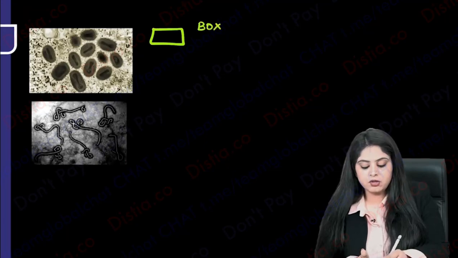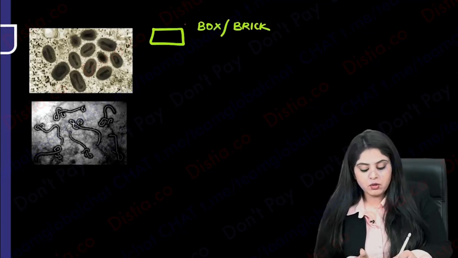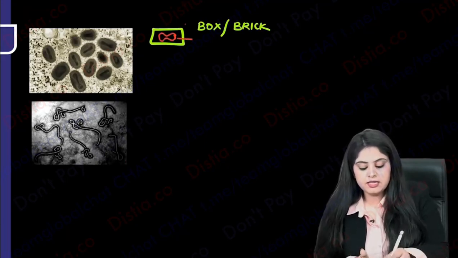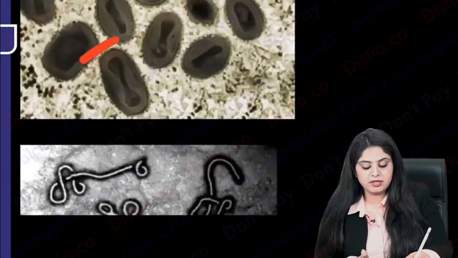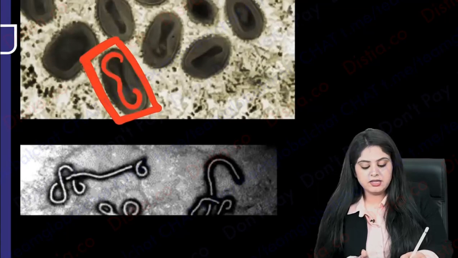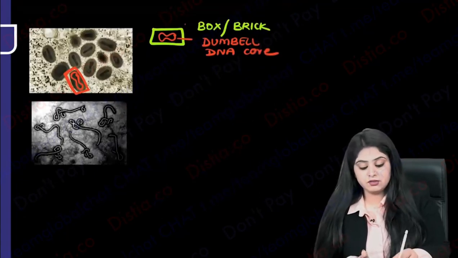So you call it a box shape, or you can also call it a brick-shaped virus. And inside that box, I can see a dumbbell-shaped DNA core. So a box-shaped virus with a dumbbell DNA core, have a look at this. A box or a brick with a dumbbell DNA, and that has to be the heaviest one, sounding quite heavy. So that is the pox virus.